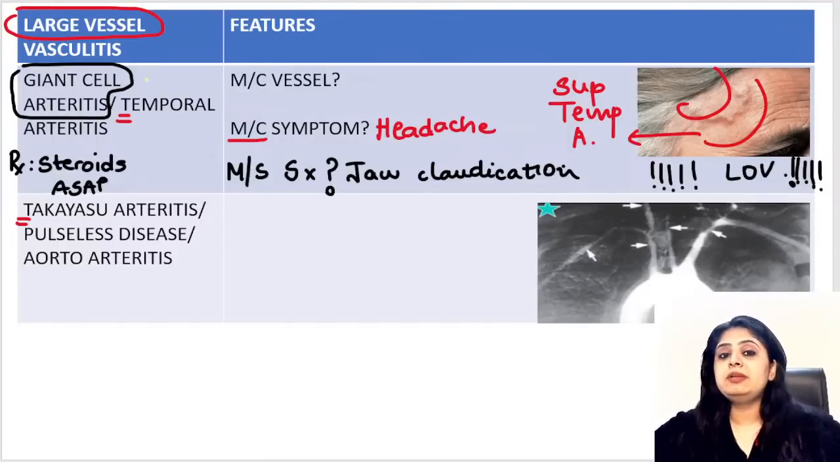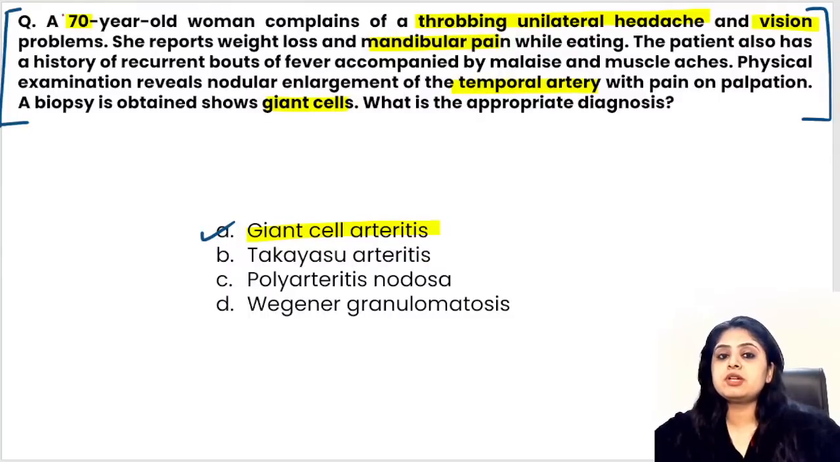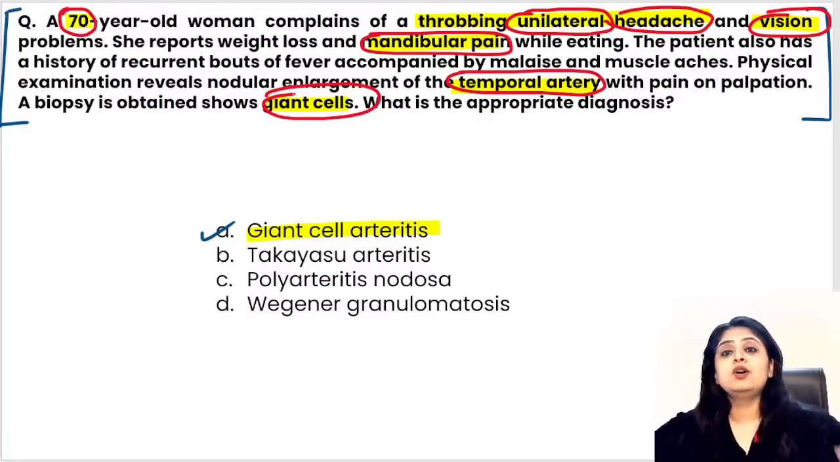What is the age? Please remember, giant cell occurs also in giants. It is the most common vasculitis that occurs in adults, above the age of 50 years. Come back to your question. Was your patient above the age of 50 years? Yes. Was she having a unilateral headache? That means temporal artery affected. Was she having jaw pain? Specific symptom. Vision problem? Dangerous symptom. Temporal artery affected, giant cells seen. Each and every word was for giant cell arteritis. So the first one is settled.